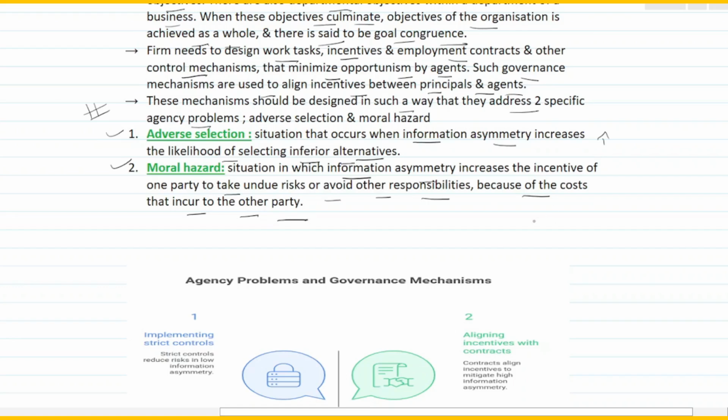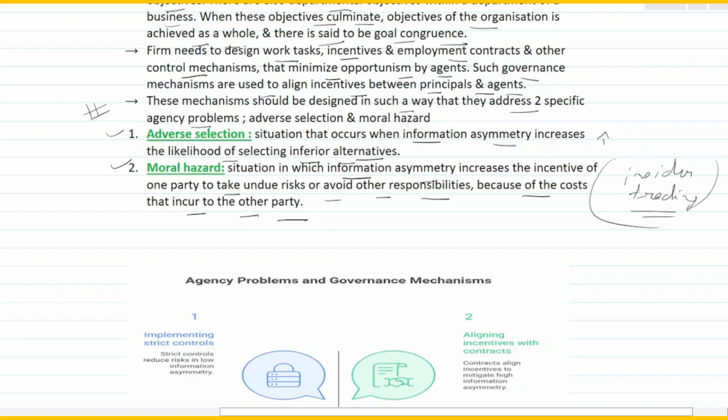The cost incurred by the other party can be to the organization. A simple example is insider trading. You may have some information within the organization, and because of that information you pass it on to your near and dear ones and try to manipulate the stock price. So moral hazard can be one such instance.